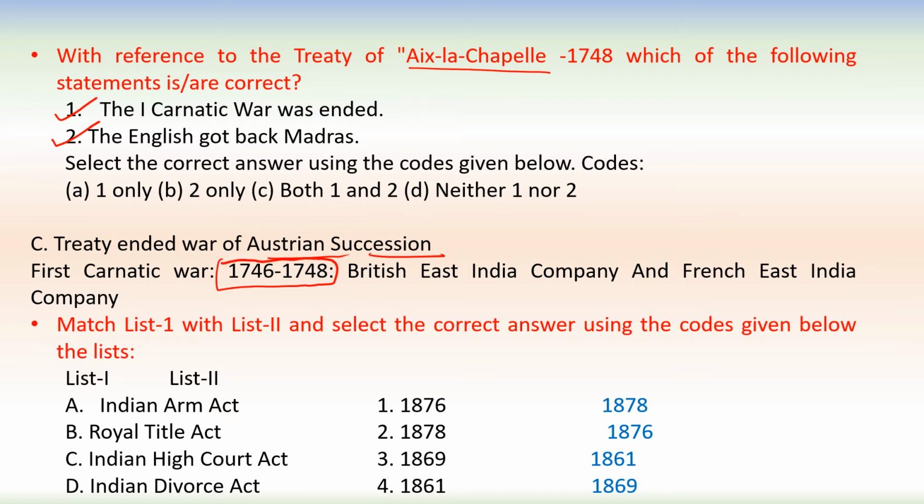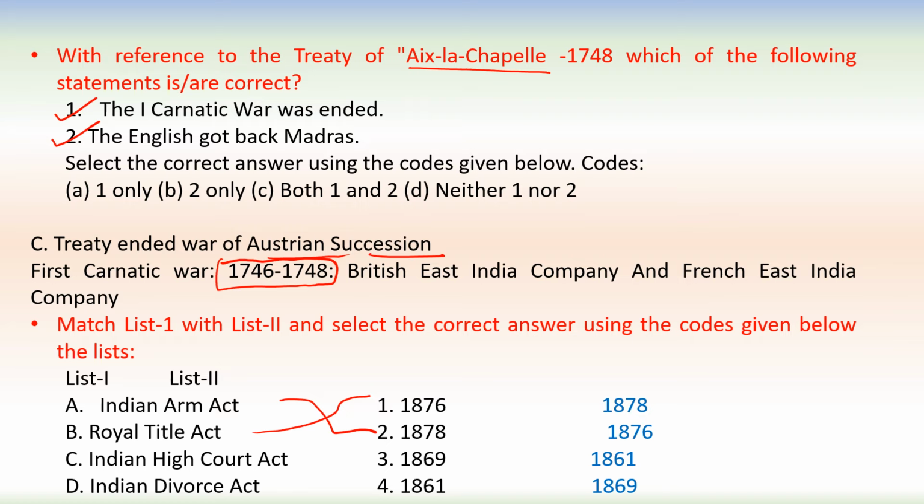Next one, match list 1 with list 2. So what is in list 1? List 1 has some acts and list 2 has their years. Indian Arms Act came into 1878. Royal Titles Act came into 1876.